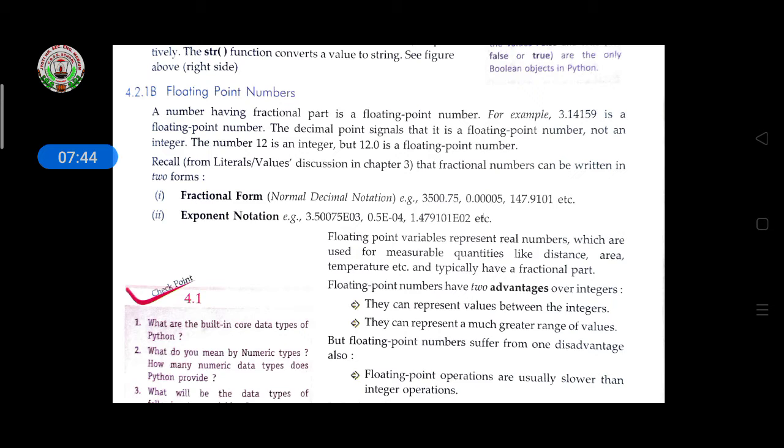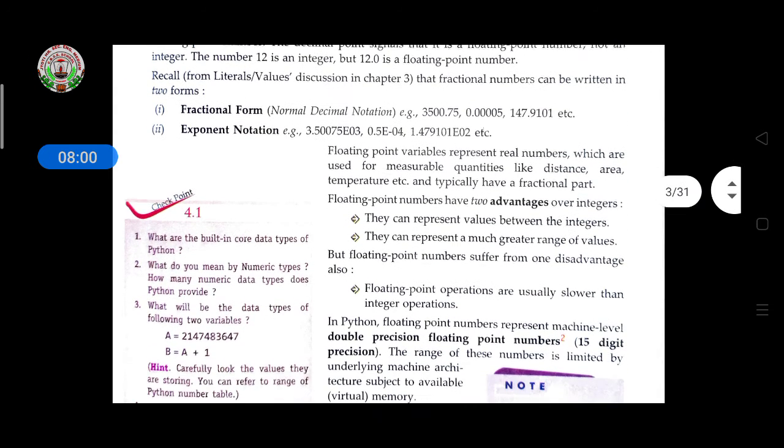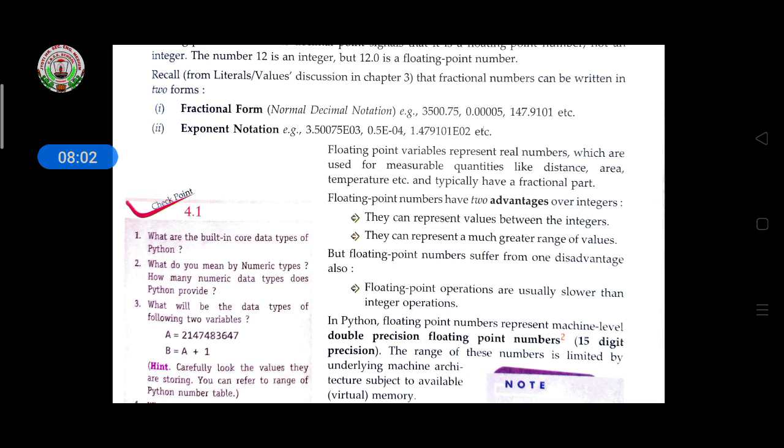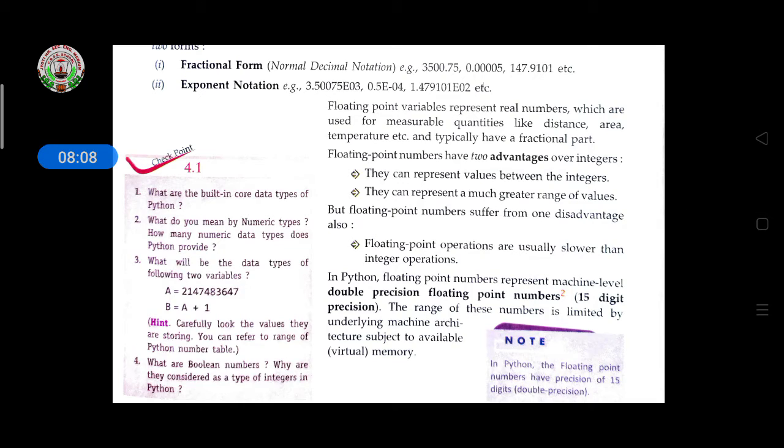Fraction form means normal decimal notation, and exponent form is also given here. A floating point variable represents real numbers which are used in measurable quantities like distance, area, temperature, etc., typically having a fractional part. Floating point numbers have two advantages.